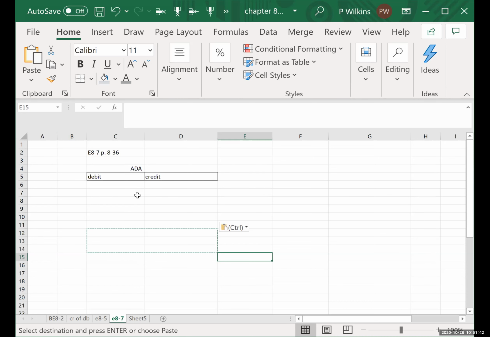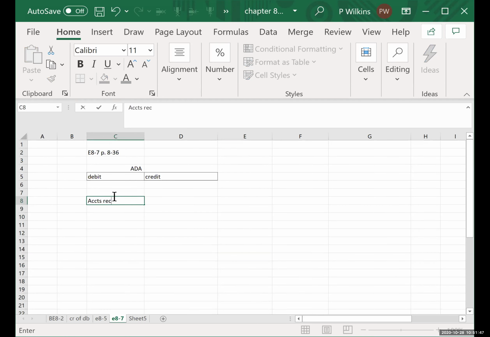So we're going to take the accounts receivable number of $90,000, times 9%, which is going to give us $8,100. So that is what we want the ADA to be, $8,100.